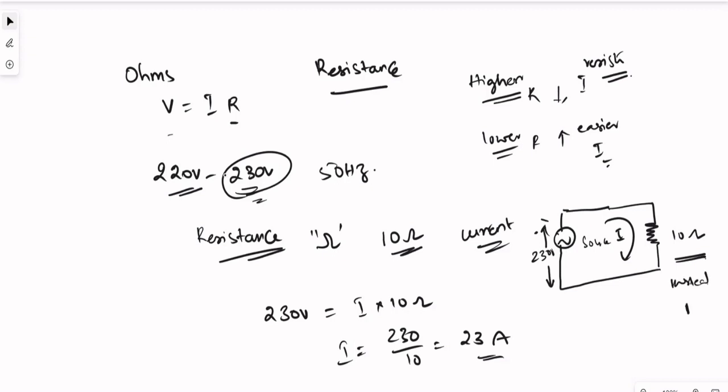In a similar case, if I reduce the resistance to 1 ohm, let's see what will happen. 230 volts equals current into 1 ohm, so I equals 230 divided by 1, which is 230 amps. I did not do anything else, and we can clearly observe that if the resistance is less, the current flow is more. Lower the resistance, higher the current flow. Higher the resistance, lower the current flow.